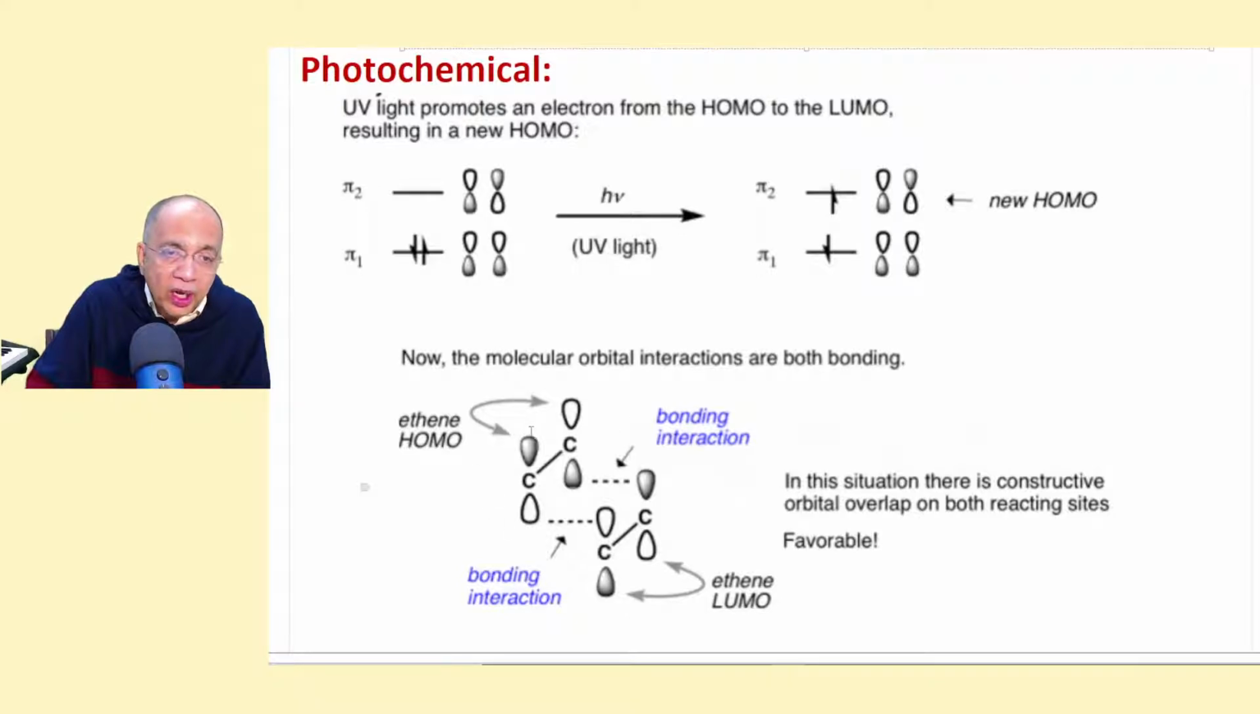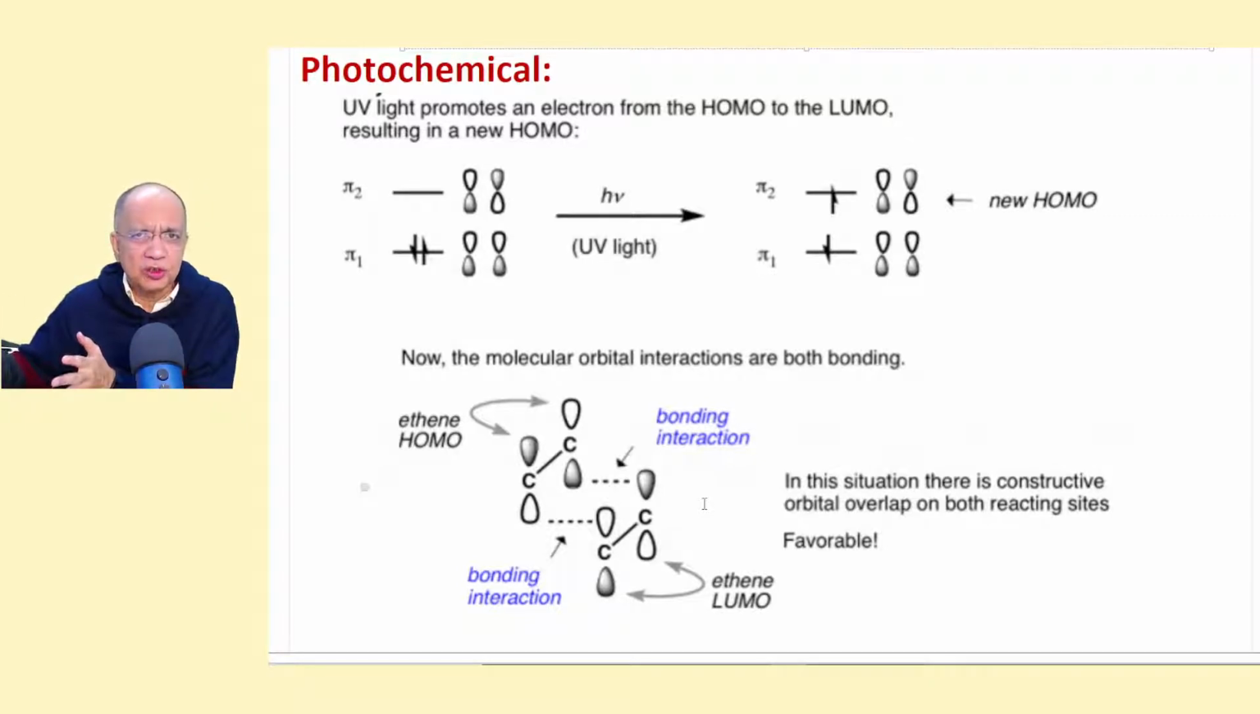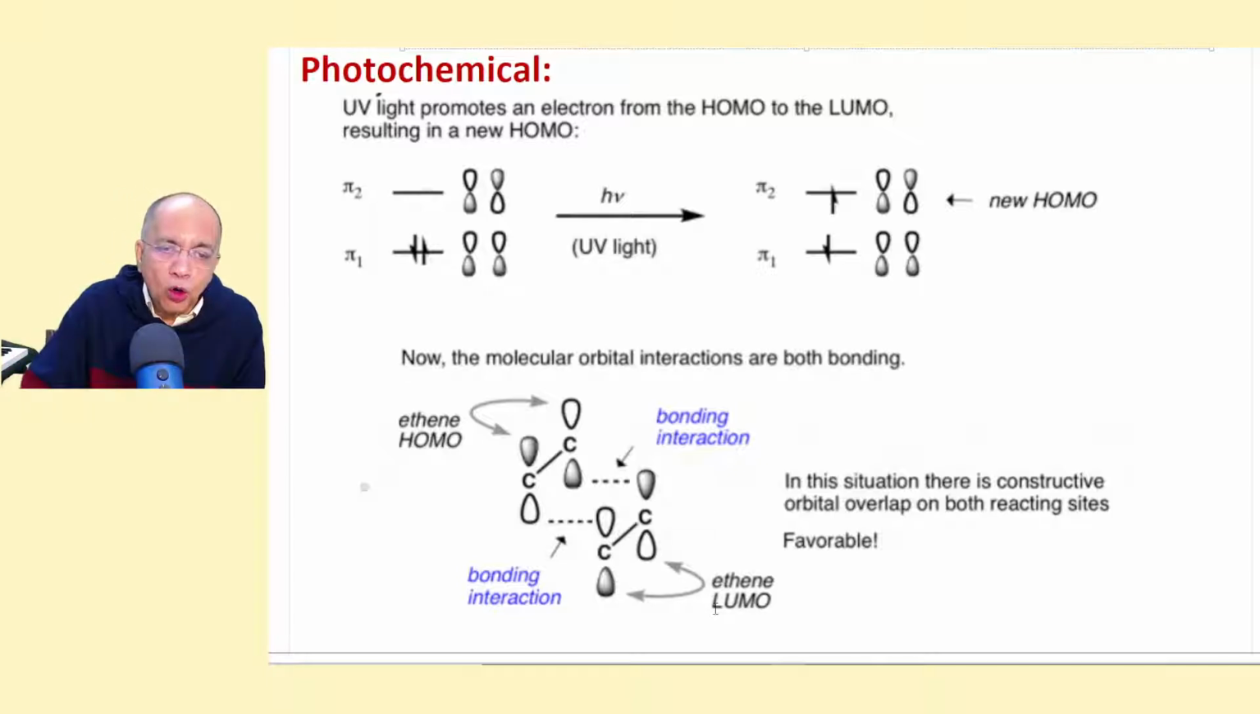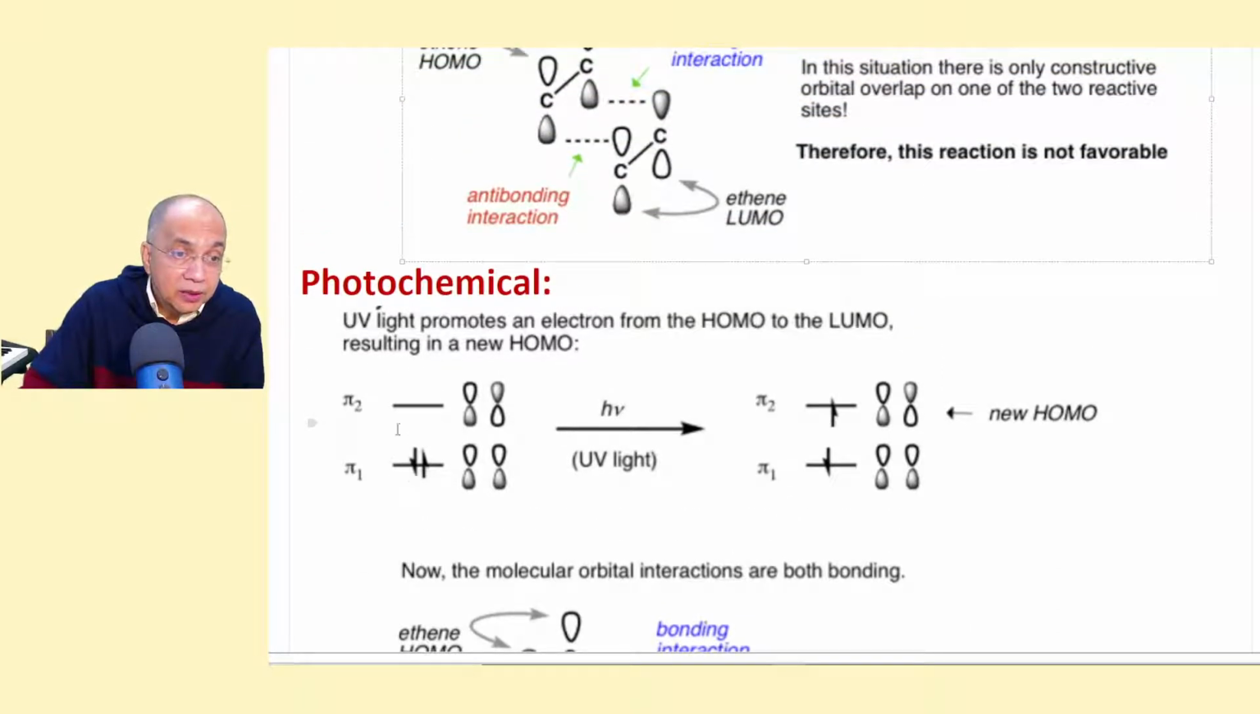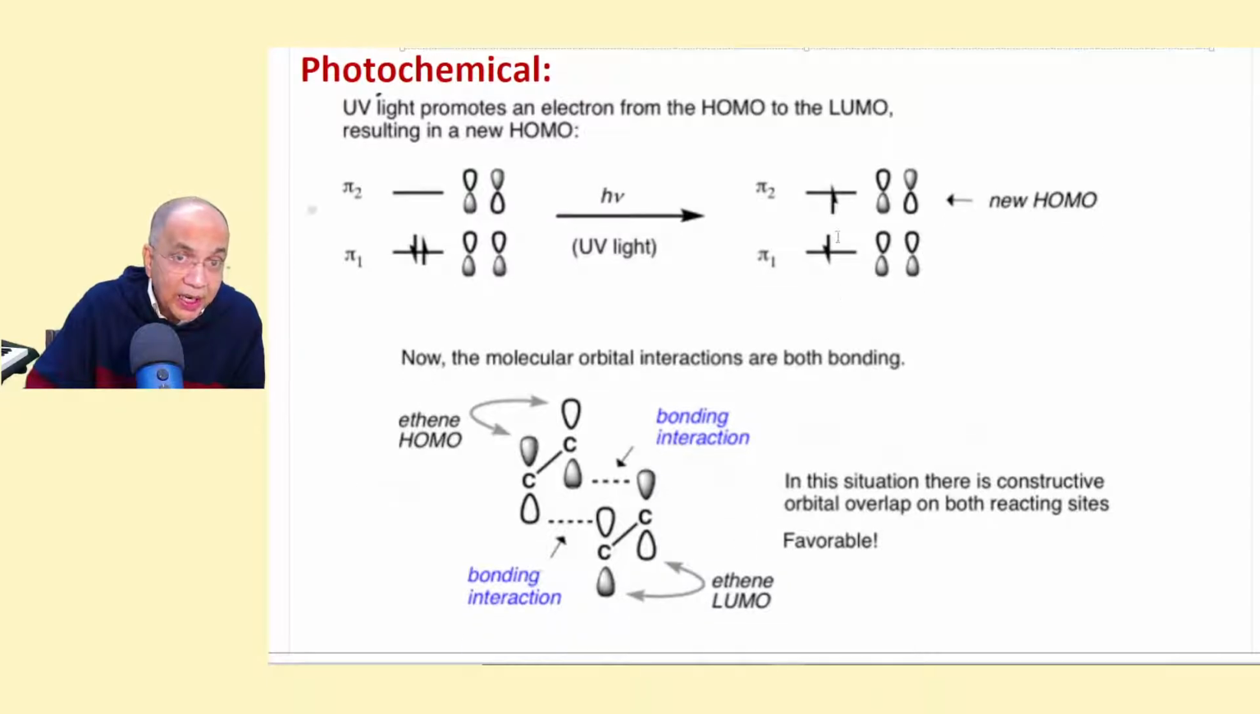Now the new HOMO has one node, and the other molecule, which has not been irradiated, some molecules remaining as such, its LUMO is the same. Some 50% of the molecules, the LUMO, the vacant orbital, is this, completely vacant. And in some 50%, the HOMO is this. So both have opposite lobes. So plus plus will combine, minus minus will combine. So they will go for bond formation,